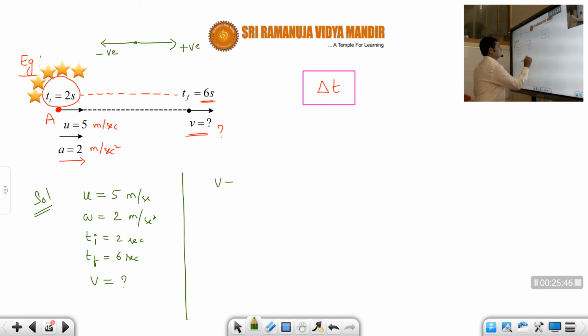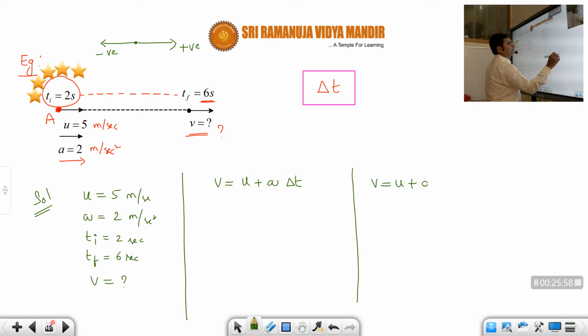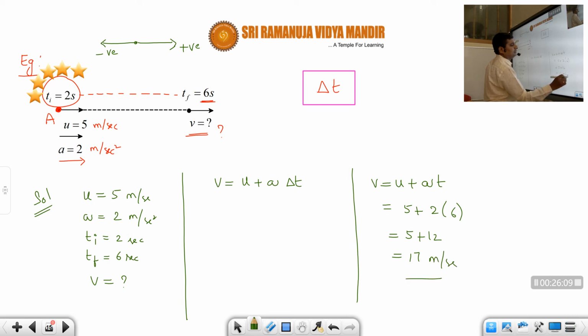v is equal to u plus a into delta t here, students. Normally the mistake is, if you don't understand this delta t, v equal to u plus a into t. So u is how much, students? 5 plus a is 2, and then t will write as 6. So 5 plus 12, that is equal to 17 meters per second is what generally students make as a mistake. But if you understand this delta t, then you won't make mistakes. This is true when the initial time is 0. When they don't mention, we take t equal to 0 and then we'll do like this, and the answer is 17, correct. But here they gave that initial time is 2 seconds, so we have to be careful, students.